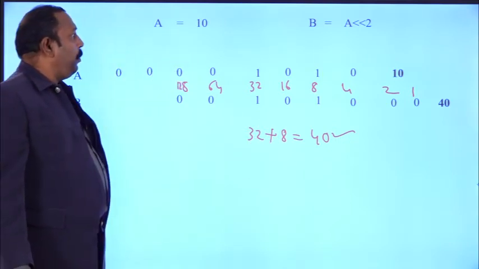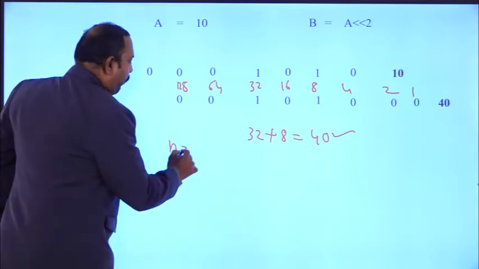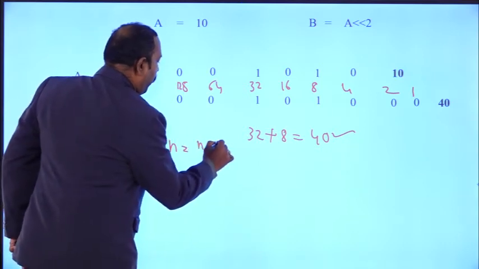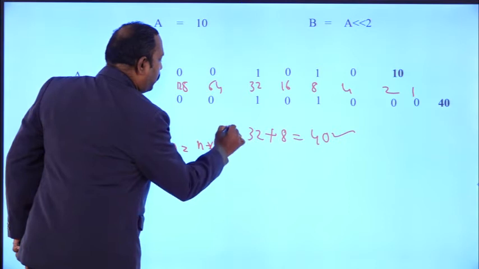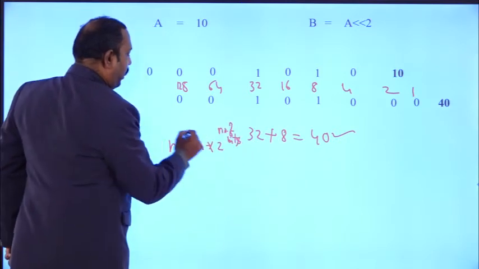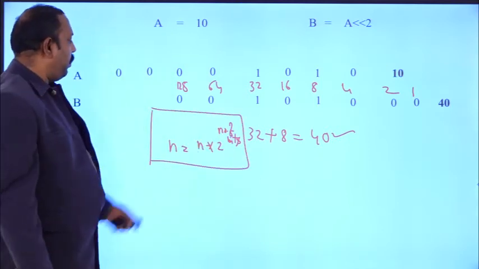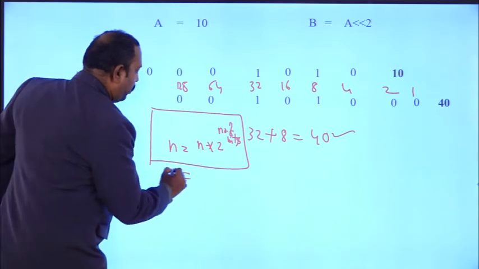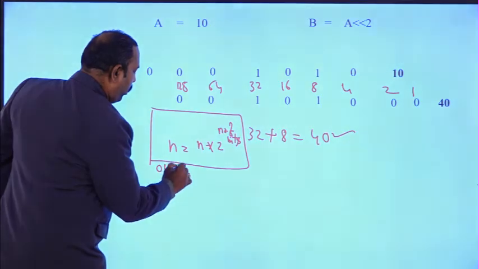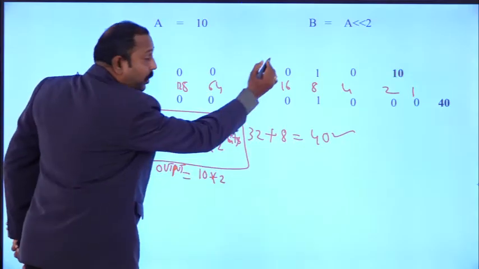This can also be generalized. Suppose we have taken n, what is the output we will get? n into 2 power number of bits. So this is the general formula for the left shift operation. What is the n value? We have taken 10. So output equals 10 into 2 power, how many bits we are shifting?